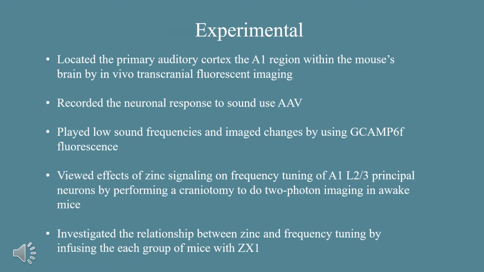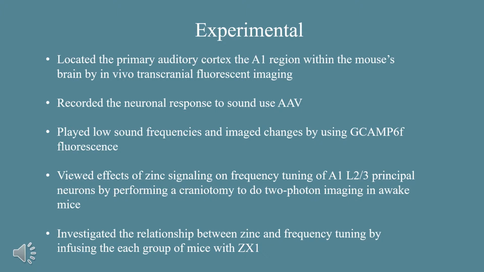We began the experimental procedure by locating the primary auditory cortex. We did this by utilizing in vivo transcranial fluorescent imaging. We used AAV, which is a calcium indicator of GCaMP6f fluorescence, in order to see which area of the brain lit up when a low-frequency sound was played. Due to the mirror-like reversal of tonotopic gradients between A1 and AAF regions, the low sounds activated particular low-frequency regions in the A1 and AAF regions of the auditory cortex.